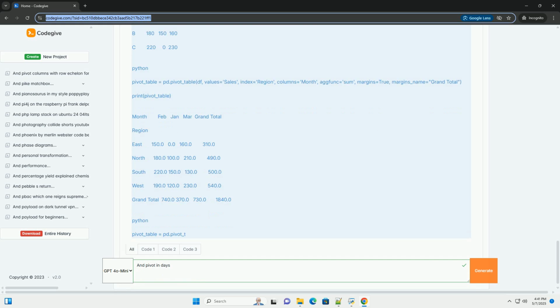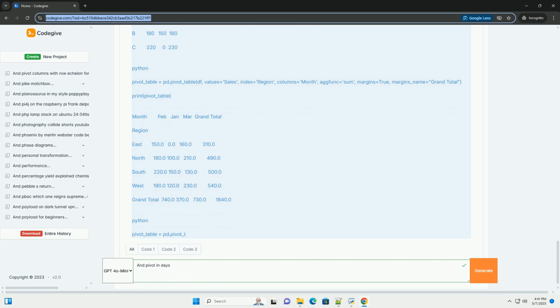7. Adding subtotals with margins. The margins parameter adds subtotals, margins, along the rows and columns, giving you a grand total and subtotals for each category. Output. Notice the All row and column, which represent the grand totals and subtotals. You can change the name of the All column with the margins_name parameter.